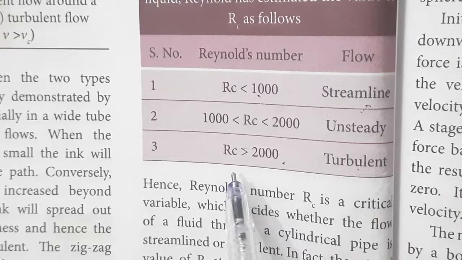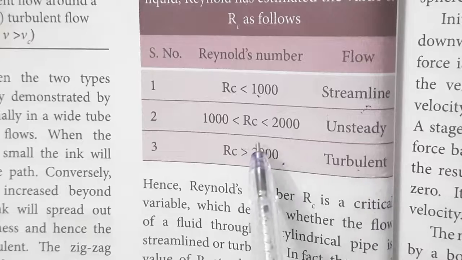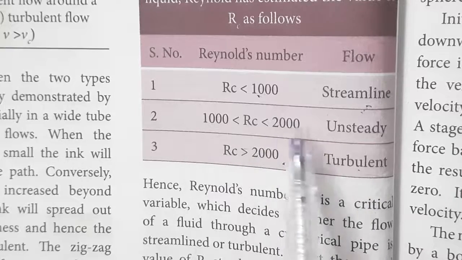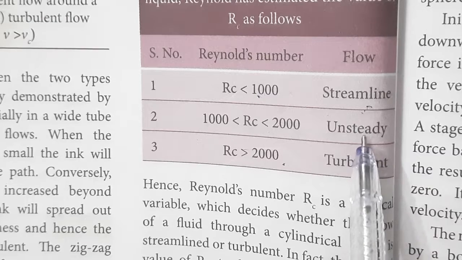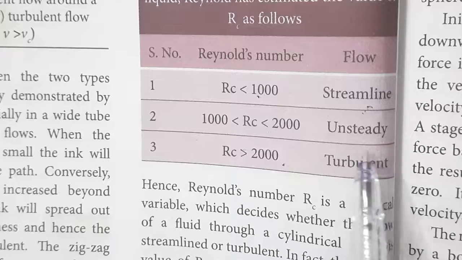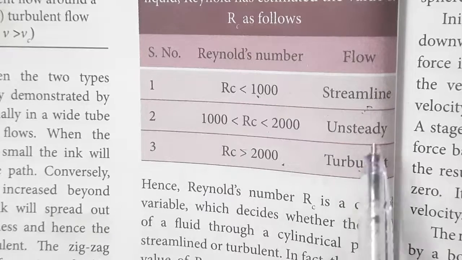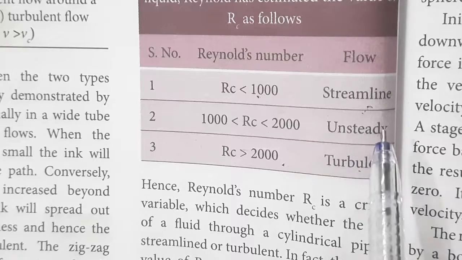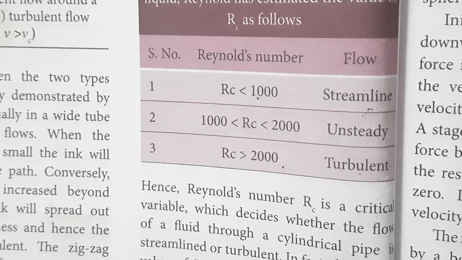If the Reynolds number is between 1000 and 2000, the flow is said to be unsteady, in between streamlined and turbulent. Understand? This is the way we can decide the nature of the flowing fluid. So this is about Reynolds number. It is a dimensionless number.